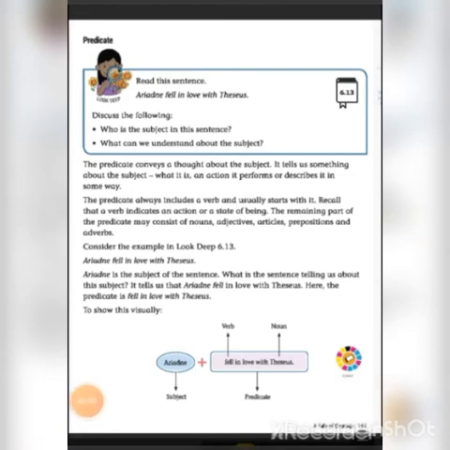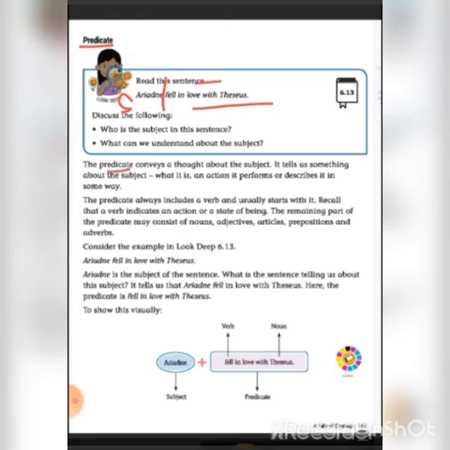Next, we shall see about the predicate. Read this sentence. Adriani fell in love with Theseus. So, discuss the following. Who is the subject in this sentence? Adriani is the subject in this sentence. So, what can we understand about the subject? Let us see. The predicate conveys a thought about the subject.